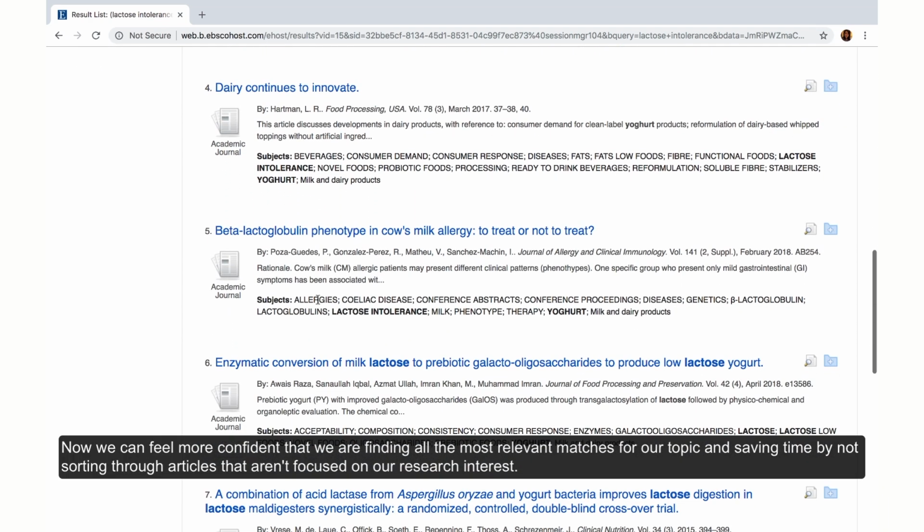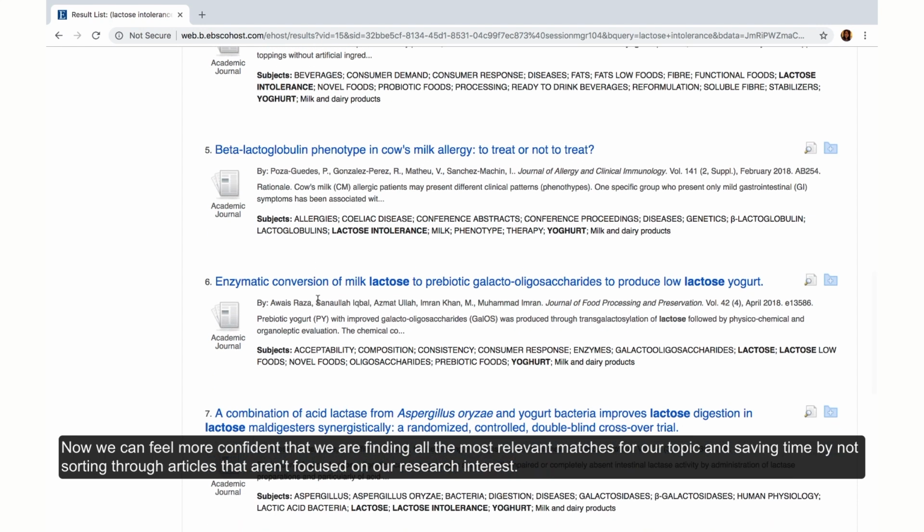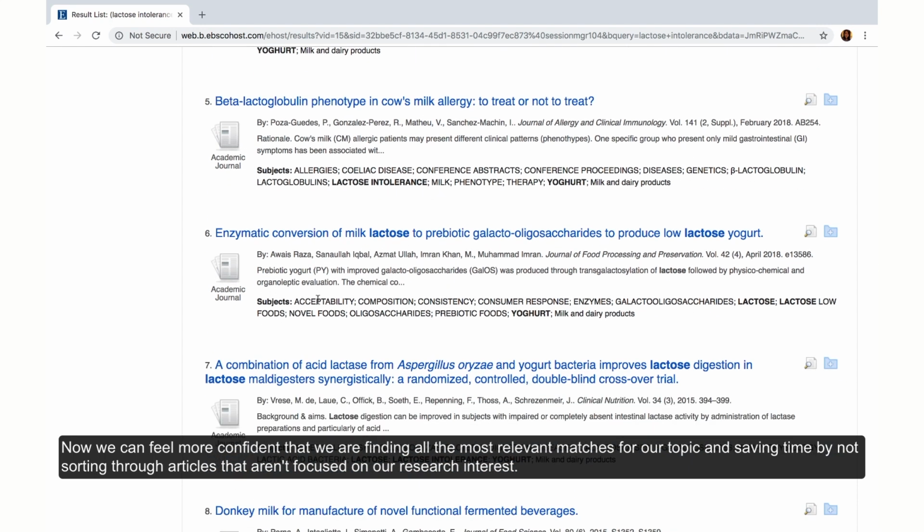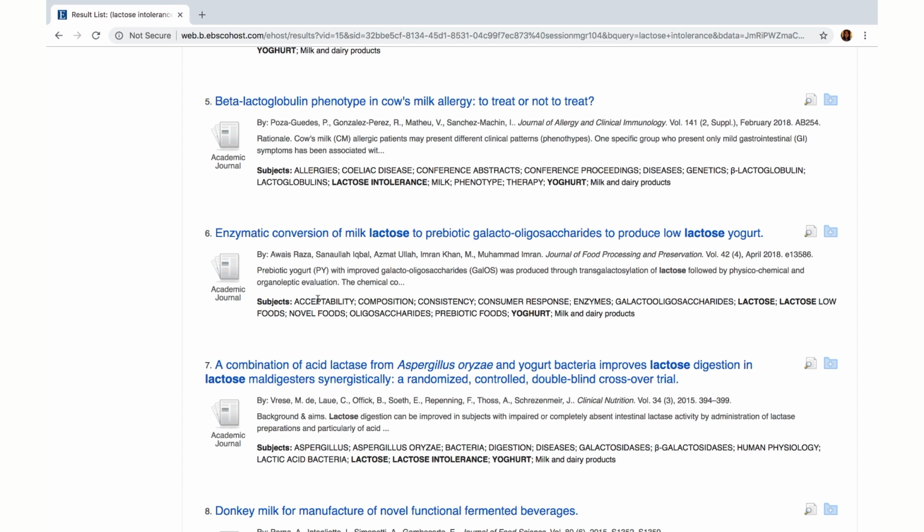Now we can feel more confident that we are finding all the most relevant matches for our topic and saving time by not sorting through articles that aren't focused on our research interest. Using this special tool makes for more efficient searching.